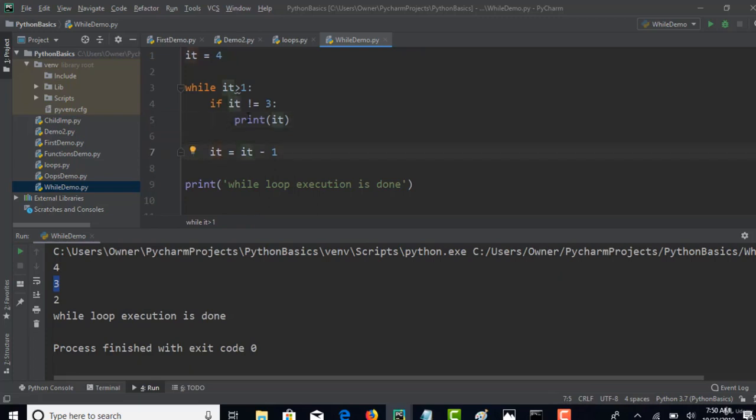Nice. So now this is part of your if condition. Whenever it comes inside the loop, if it is not 3, then only we are asking to print. If not, we are skipping it.